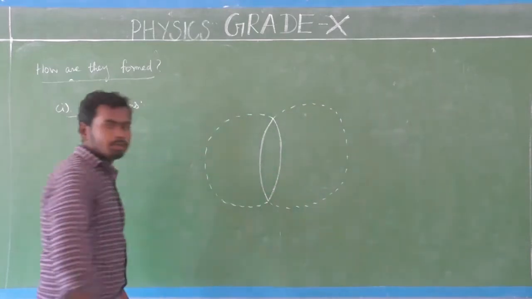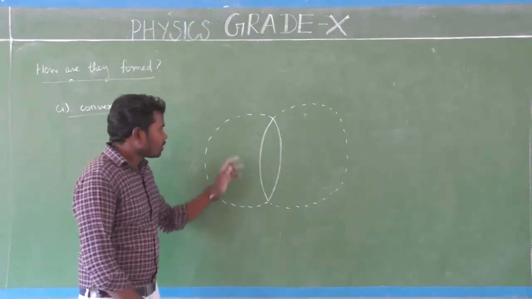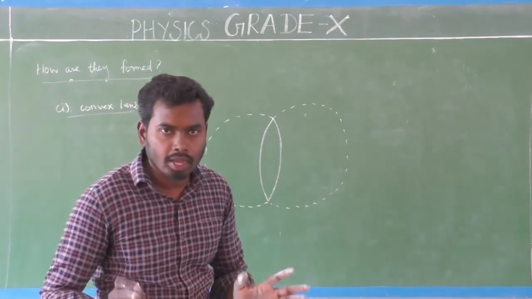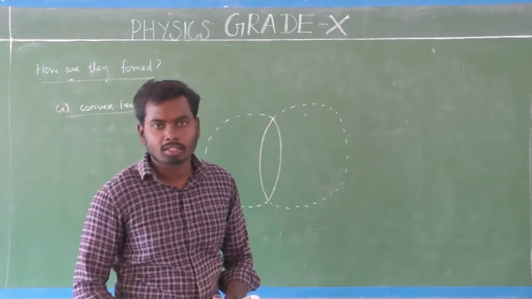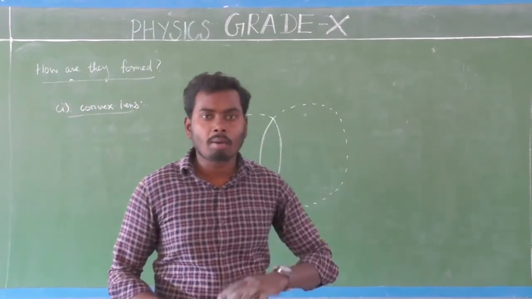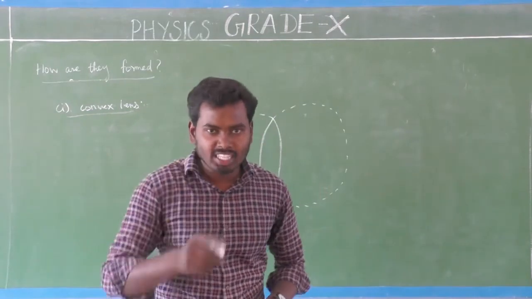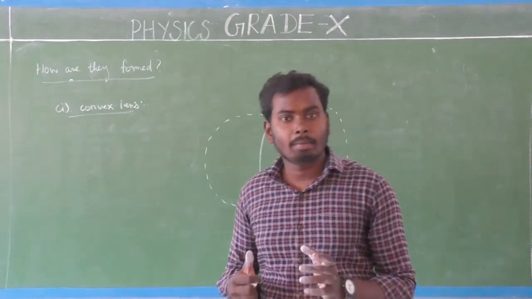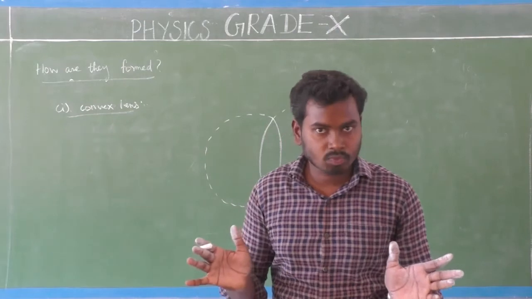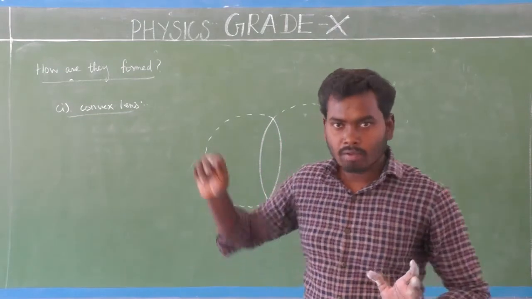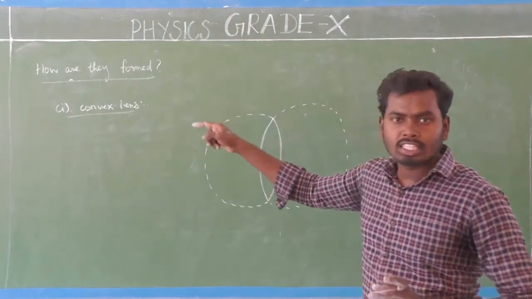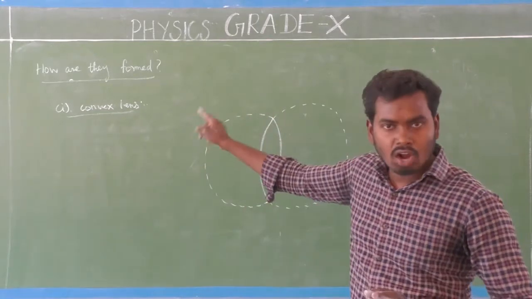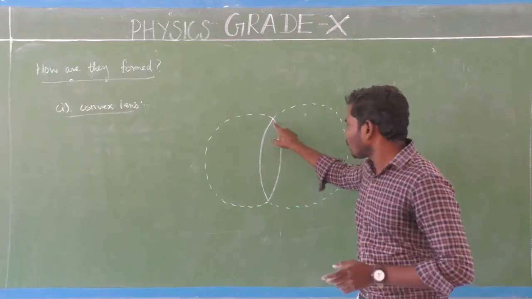Yes, very simple. Listen here. Now we are going to see how a convex lens is formed. Already we know the spherical mirrors. The spherical mirrors are formed by a sphere that is made up of glass. Likewise, spherical lenses are also made by two spheres. What is that? Two spheres. First we are going to see how a spherical lens, the convex lens, is formed.